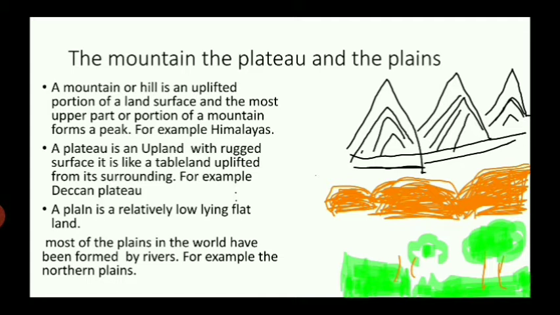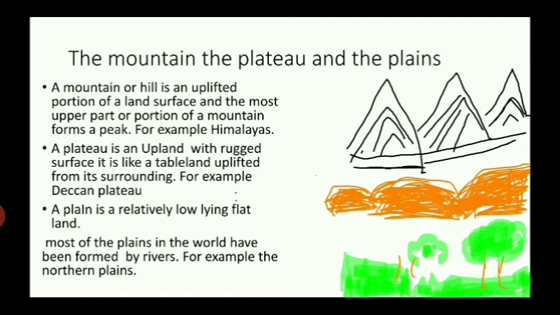Here some pictures are drawn in which the mountains, the plateau and the plains are explained. As you remember, a mountain or hill is an uplifted portion of a land surface, and the uppermost portion of a mountain forms a peak. So this is the speciality of a mountain, that it has a peak on the top. For example, the Himalayas.